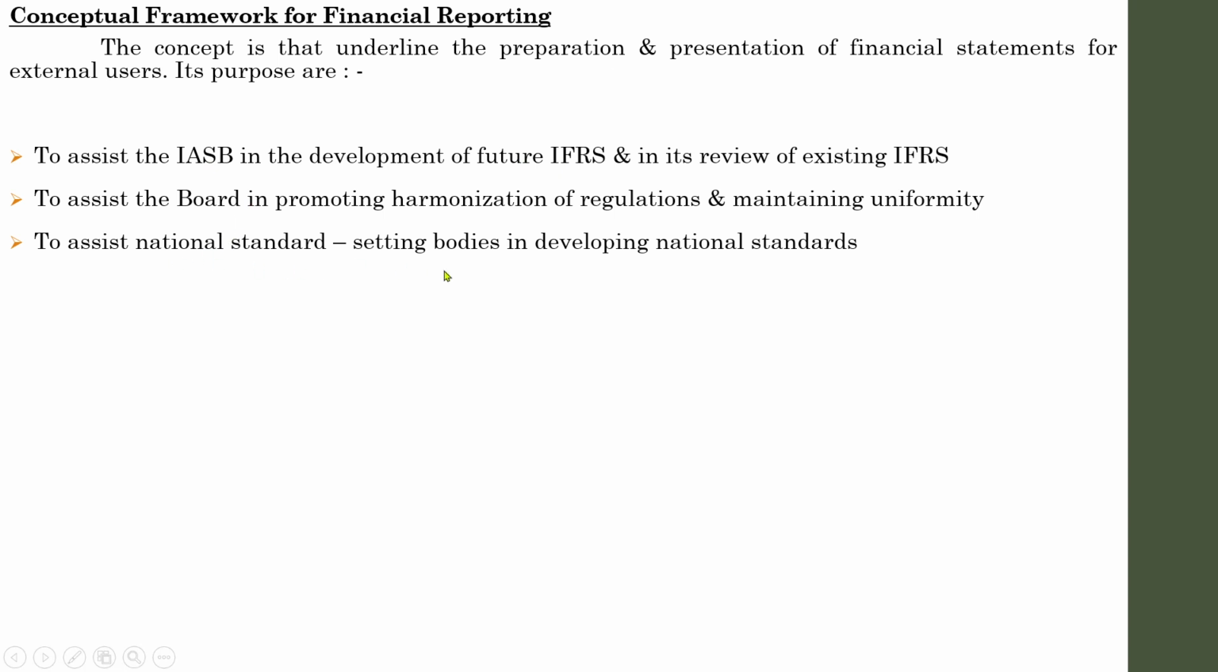National standard setting body means, in India it is known as Accounting Standards of India, or in the European Union, if you go through it, you will see another set of standards. So those are known as national standards or national standard setting bodies. For each country there will be an accounting standard setting body, and the conceptual framework for financial reporting assists national standard setting bodies in developing national standards.